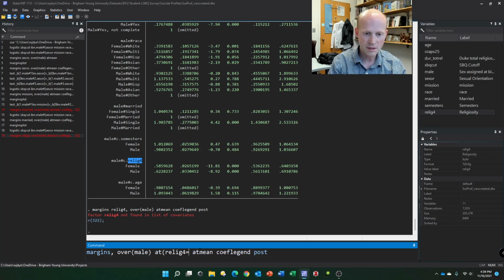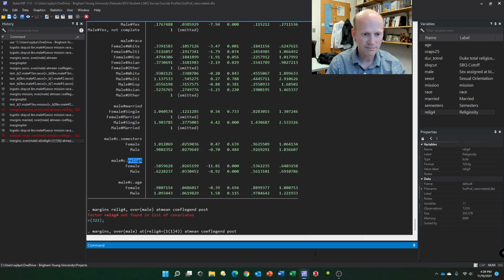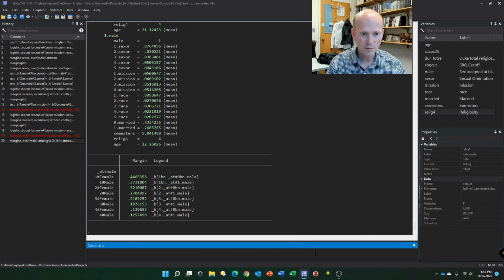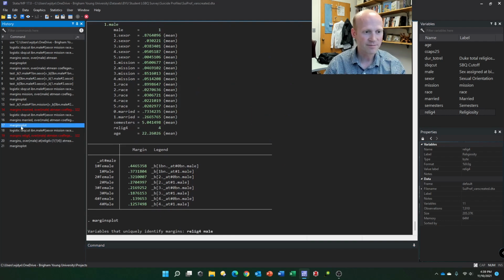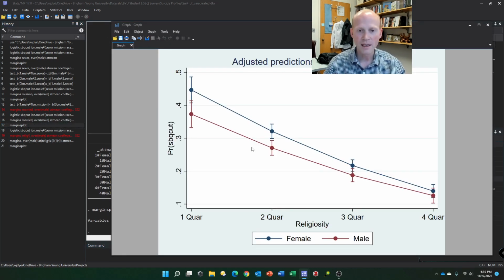Religiosity equals 1, 1, 4. What this basically says is I want you to look at religiosity from 1 to 4 in increments of 1. Right, that makes sense. Hopefully this works. Well, how about that? Okay, it worked. I'm always surprised when it works.